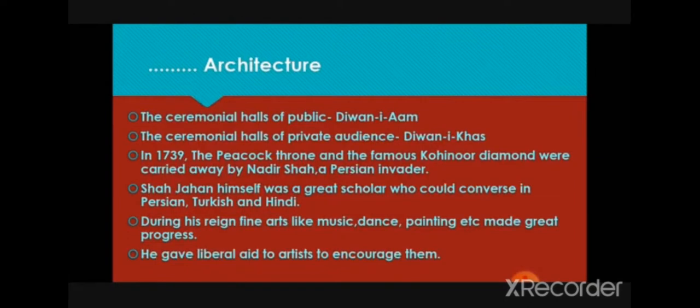Now, what are Diwani Am and Khas? The place where he met the public is called Diwani Am, and the ceremonial hall for his private audience or for his officials we call Diwani Khas. In 1739, the Peacock Throne and the famous Kohinoor diamond were carried away by Nadir Shah, a Persian invader.